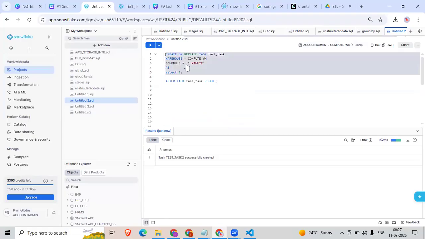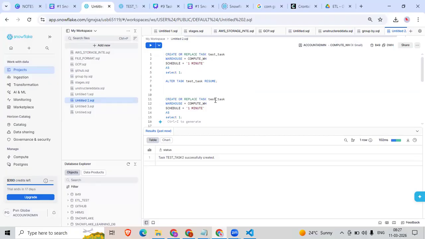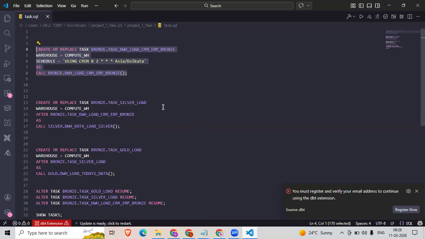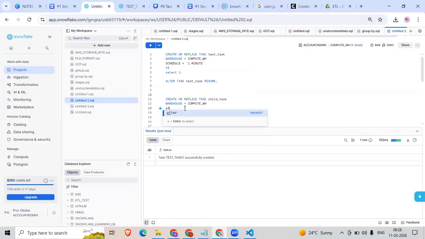Okay, so let me create some child task here. Create task, child task. I don't want to schedule it. I want to execute this after test task.